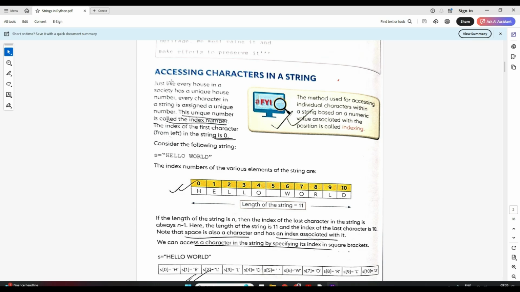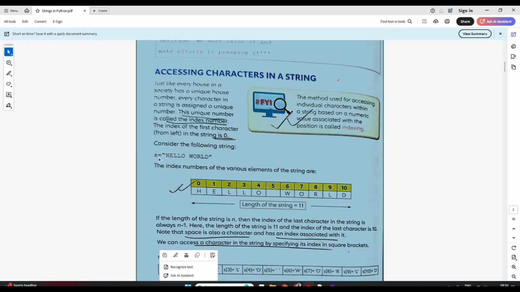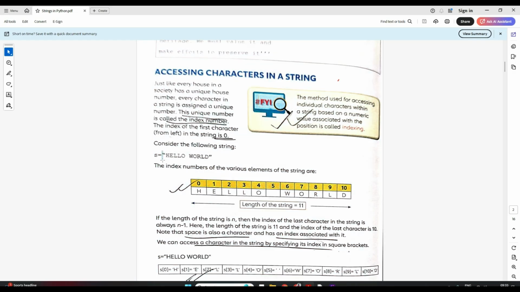Now we'll understand accessing characters in a string. In a string we have a sequence of characters, as I said, Priyanka or Priyanka@83. So how do we access one character from that string? Like see here, I have a variable s, and I have a string stored in this variable as hello world.